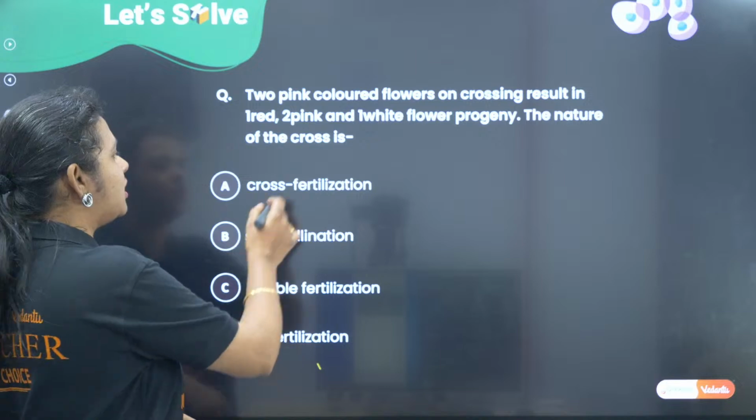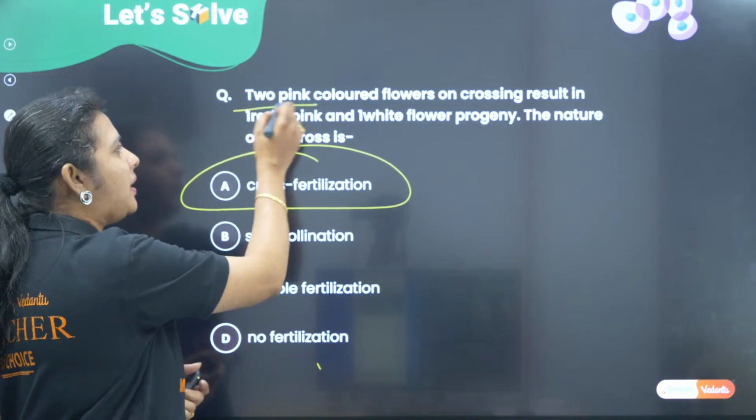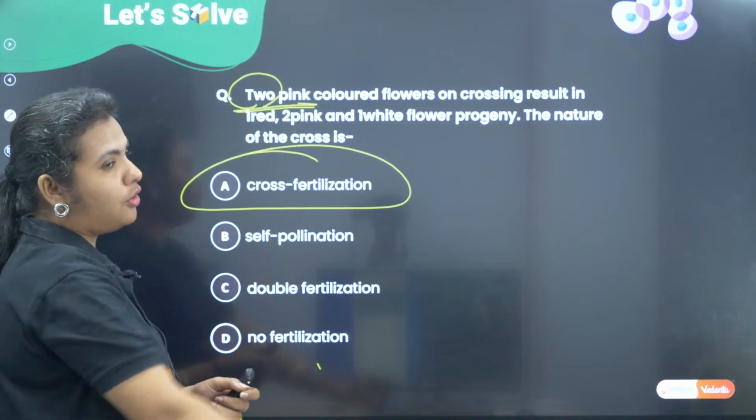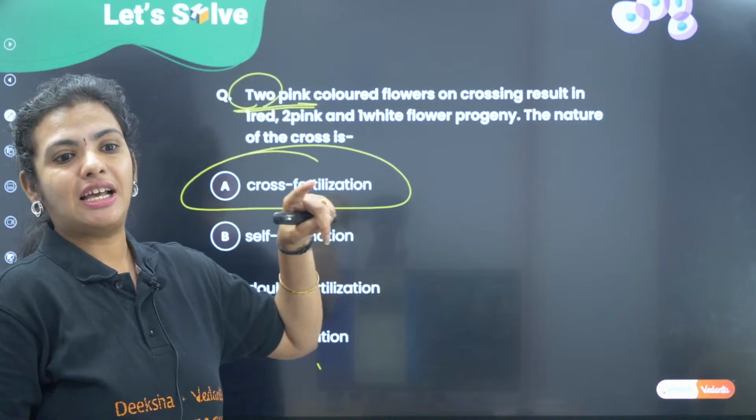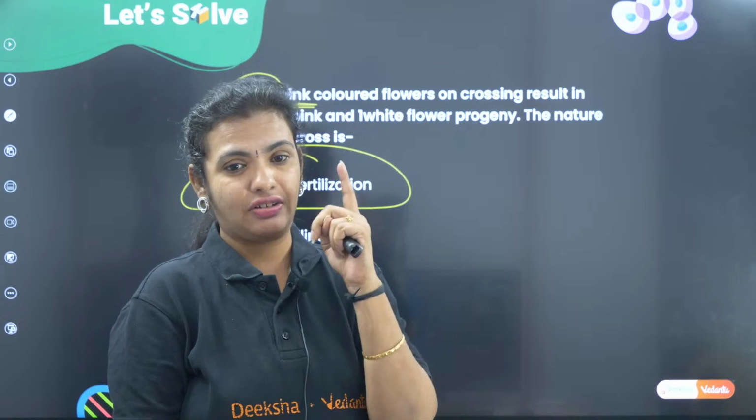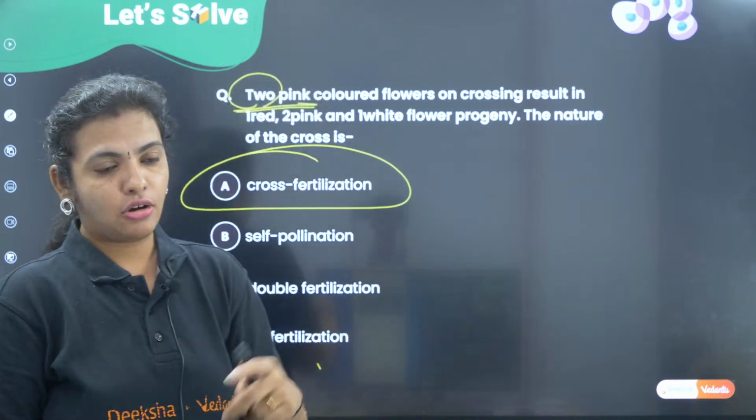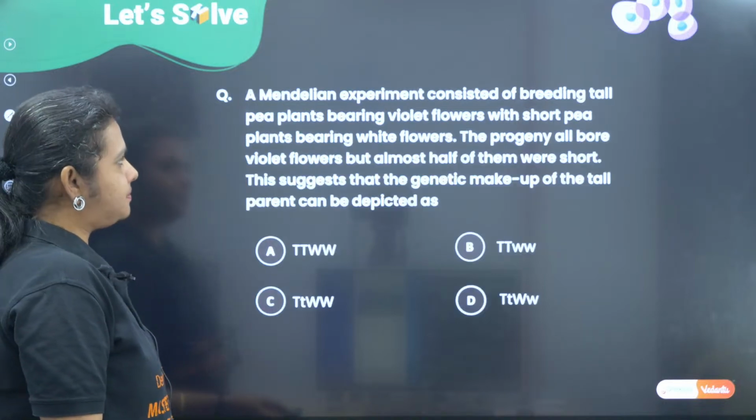So, what is the answer? It is cross fertilization, because we have 2 pink color flowers. When I have 2 pink color flowers, definitely self-pollination cannot happen. Self-pollination can happen only when there is one flower, and that one flower is having both the male and female parts. Okay, so that's not the answer. The answer is cross fertilization.